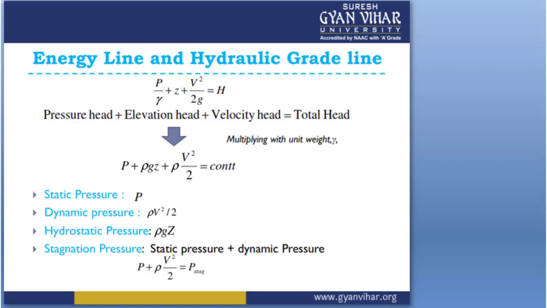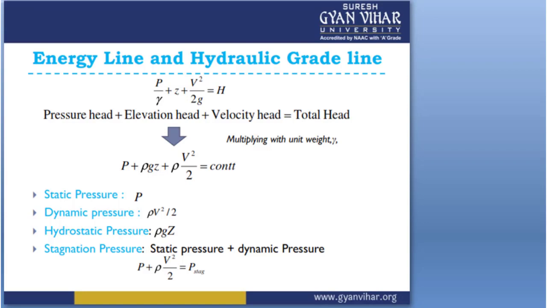What is the dynamic pressure here? Half rho v square gives the dynamic pressure, and the stagnation pressure for this is P plus half rho v square. But this equation is only applicable for incompressible flow.